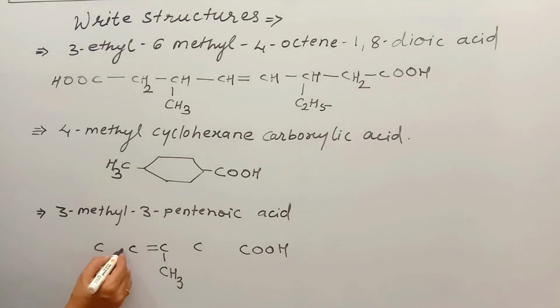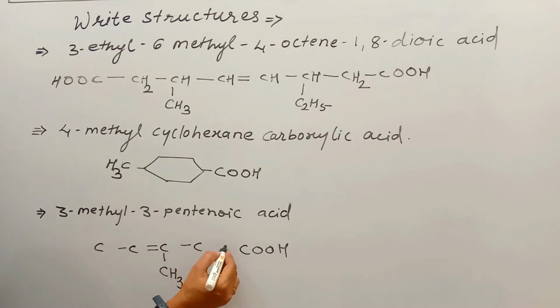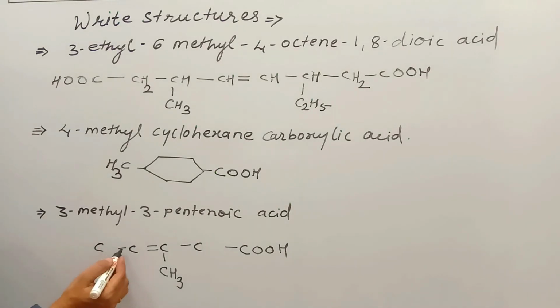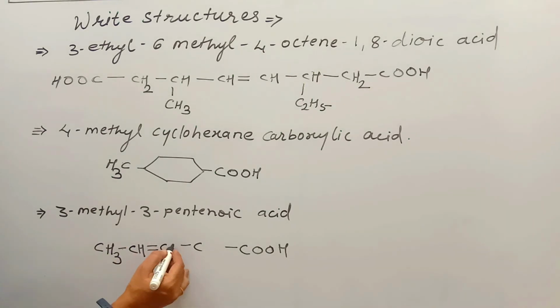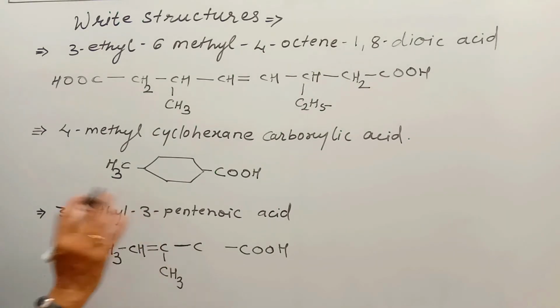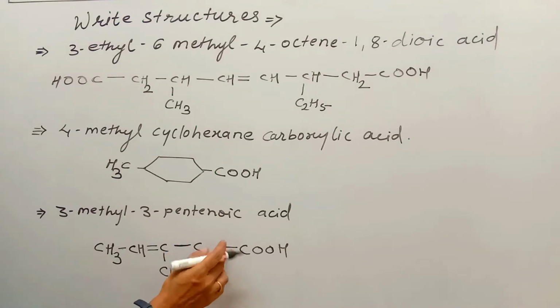Okay. Now write single covalent bonds and try to satisfy the valencies. This carbon forms one bond, remaining 3 because carbon is tetravalent. So CH3. 1, 2, 3 bonds are over, so only one hydrogen. Here 1, 2, 3, 4 bonds are over. That's why no hydrogen. 1, 2 bonds are formed, remaining 2 hydrogens.